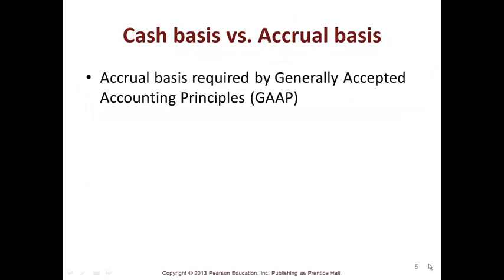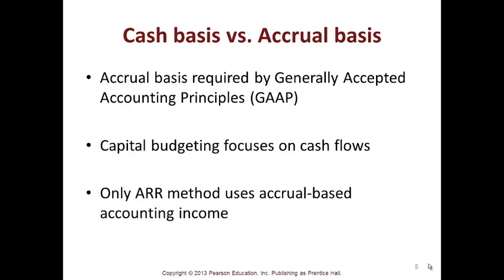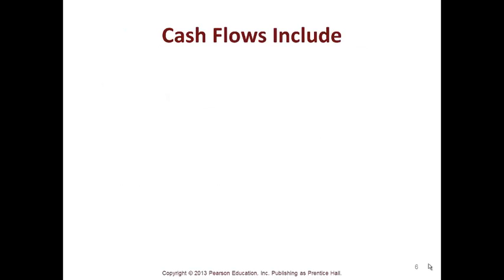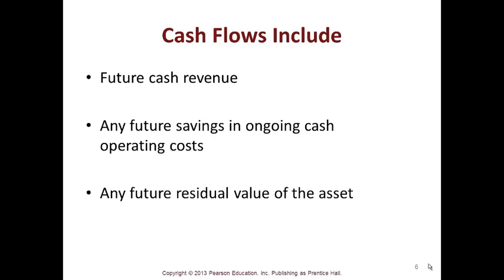The cash basis versus accrual basis. Accrual basis is what's required by GAAP. Capital budgeting focuses mostly on cash flows. Only the ARR method uses the accrual-based accounting income. Cash flows include future cash revenue, any future savings and ongoing cash operating costs, and any future residual value of assets.